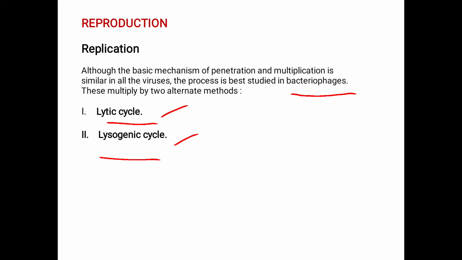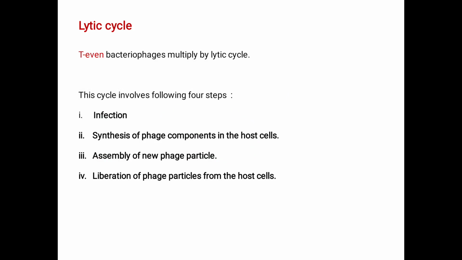Basically almost all the viruses undergo the lytic cycle, especially the T-even phages. In case they are not able to undergo the lytic cycle, they go for the lysogenic cycle. These are the two cycles that undergo replication in viruses, the lytic cycle and the lysogenic cycle. Here we see one by one. The first one is the lytic cycle.